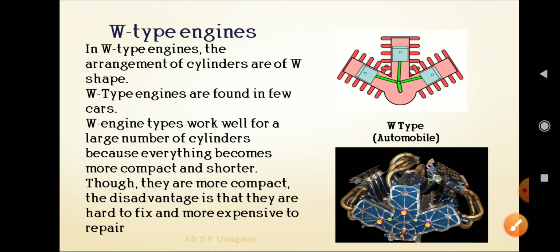Next, W type engine. In a W type engine, the arrangement of cylinders is W shape. So you can see this is the W shape, and W type engines are found in few cars. W engines work well for a large number of cylinders, because everything becomes more compact and shorter. Though they are more compact, the disadvantage is that they are hard to fix and more expensive to repair.